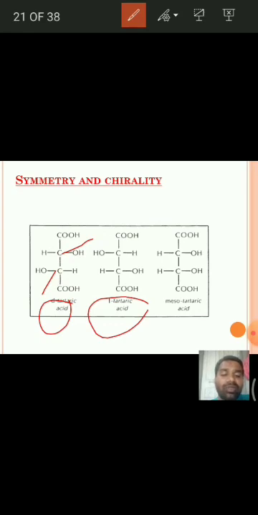But coming to the third isomer of tartaric acid, that is mesotartaric acid, this is optically inactive. Remember, this mesotartaric acid is optically inactive. Though it has two chiral centers or two chiral carbon atoms, the molecule is optically inactive.